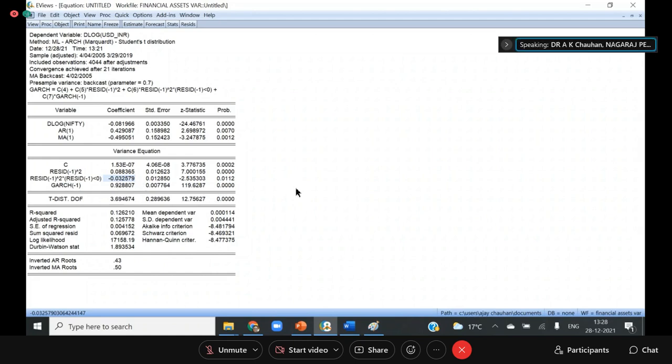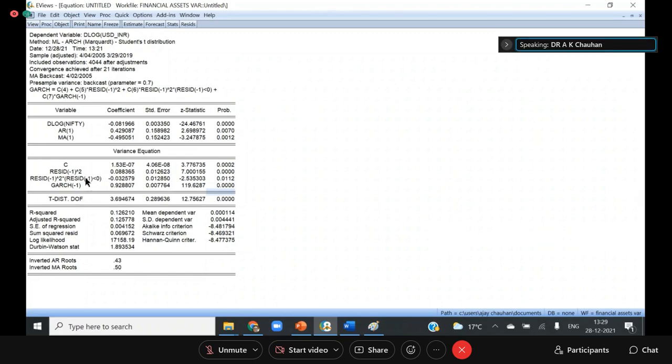To interpret, since it has turned out to be negative, the rupee has depreciated, can we interpret like that, sir? Actually, this negative is coming from the negative error terms, and a negative error comes when positive news comes.